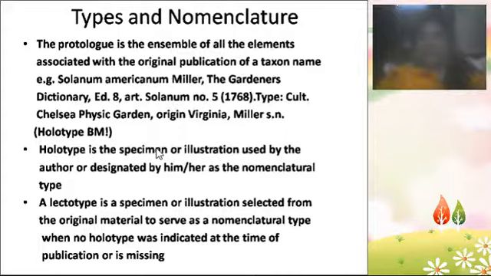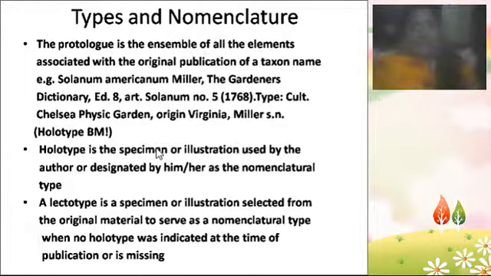So I am the author, and the original plant material is also with me, and I am the original identifier, and the original plant material which I identified is also with me. If I name that plant, that type is known as the holotype. Means the original author, original plant material, original name. That plant is called the holotype. So next one is the lectotype.